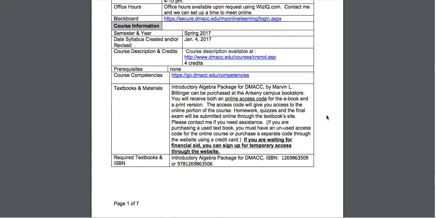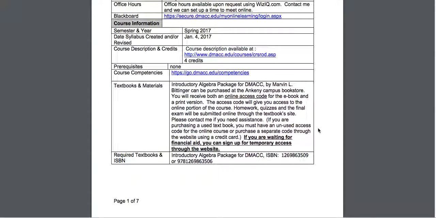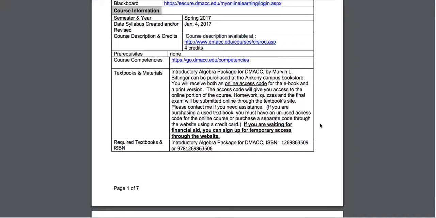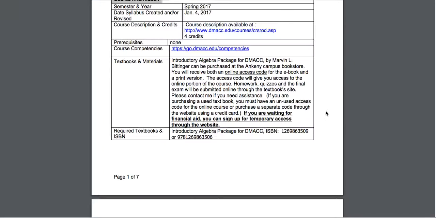The first thing you'll want to do is make sure that you have the correct textbook. You want the Introductory Algebra Package for DMAC. This will include an online access code, and the online access code is very important because that is where you'll get your ebook, your homework, and your quizzes, and your final exam will all be through this site. If you're waiting for financial aid, you can still sign up and register on My Math Lab using a temporary access.